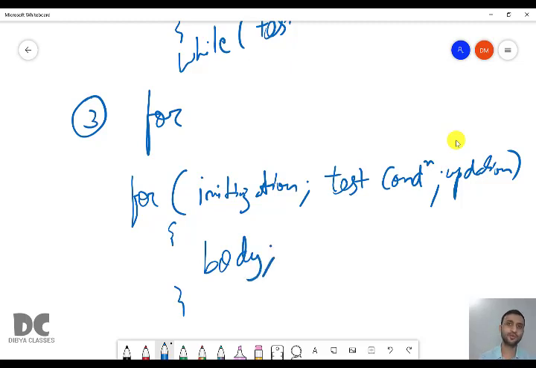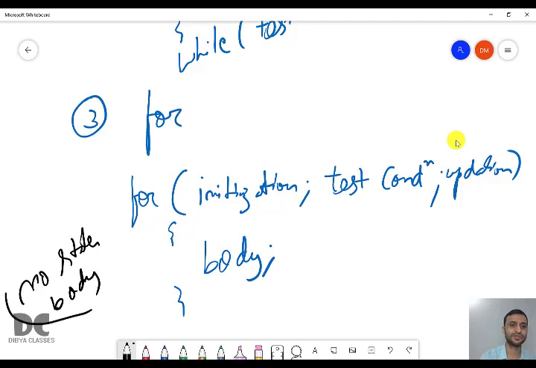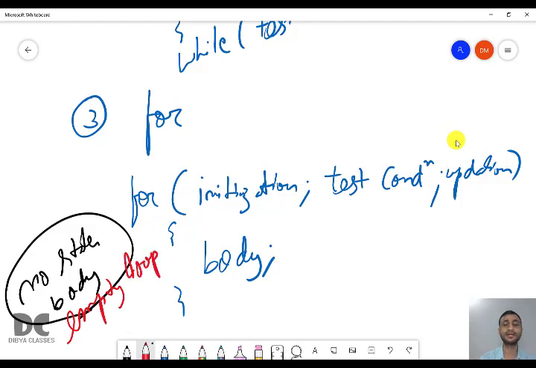So body means a group of statements. It can be one statement or more than one statement, can also be zero. Zero means empty. If there are no statements inside a body, it is called an empty loop. Means within the loop there is nothing to be done. It is called an empty loop.